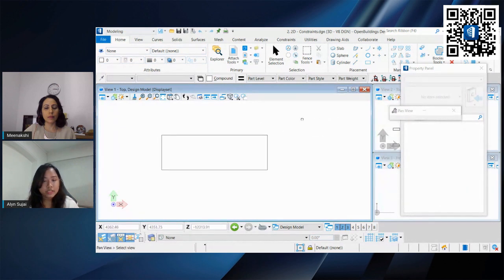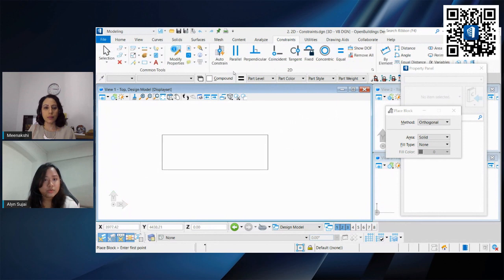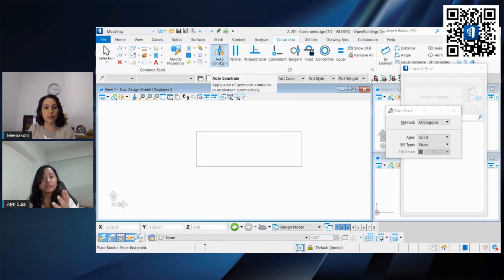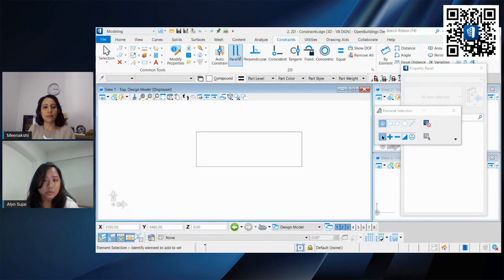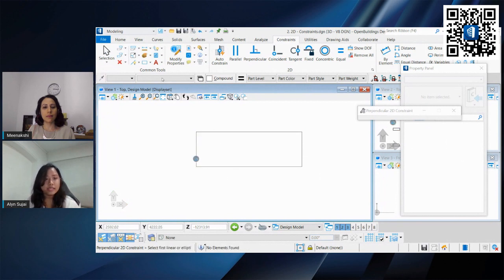Using the built-in MicroStation tools again, we use our constraints to apply some dimensional and geometrical constraints. Geometrical constraints are things like parallel, perpendicular, coincident, and such. If we look at this block, how we apply a constraint is to select, maybe, perpendicular, and then select the sides that are applied.